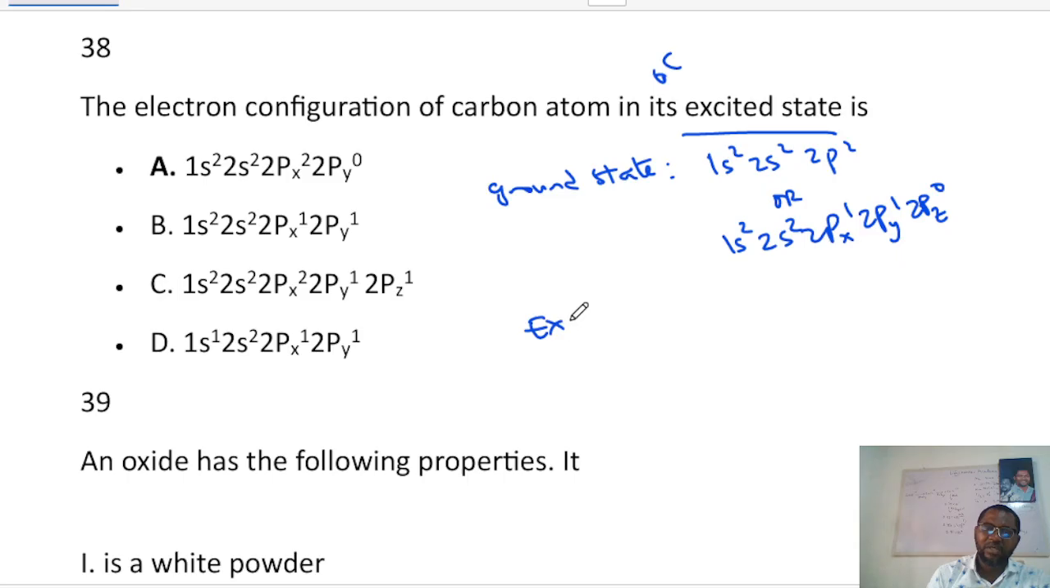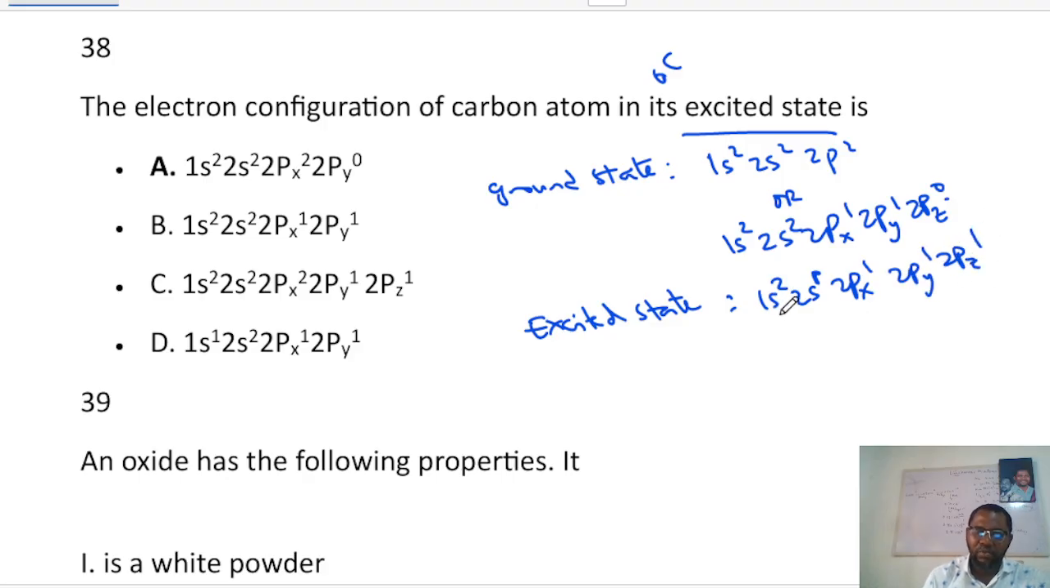Now, when we say excited state of carbon, excited state simply means that an electron has moved from the s orbital to fill this empty p orbital, and so it is now going to be 1s2, 2s1, 2px1, 2py1, and 2pz1. So that's the answer: 1s2, 2s1, 2px1, 2py1, and 2pz1.